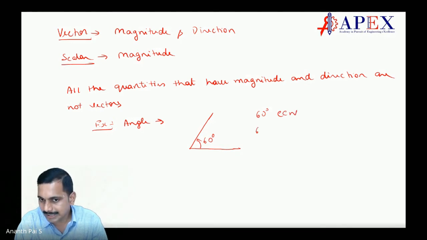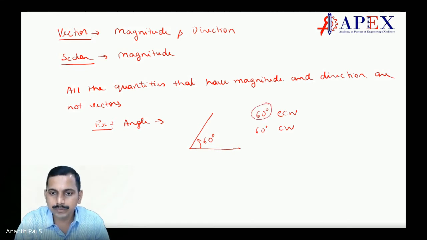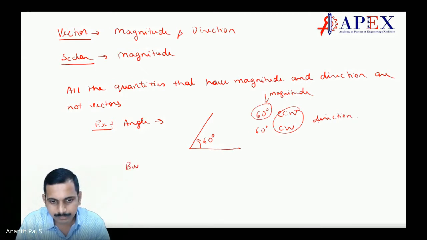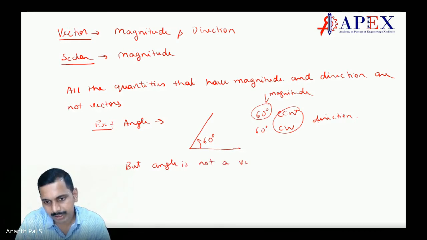I can say 60 degree clockwise. So this shows the magnitude and this shows the direction. Correct, students? But angle is not a vector.